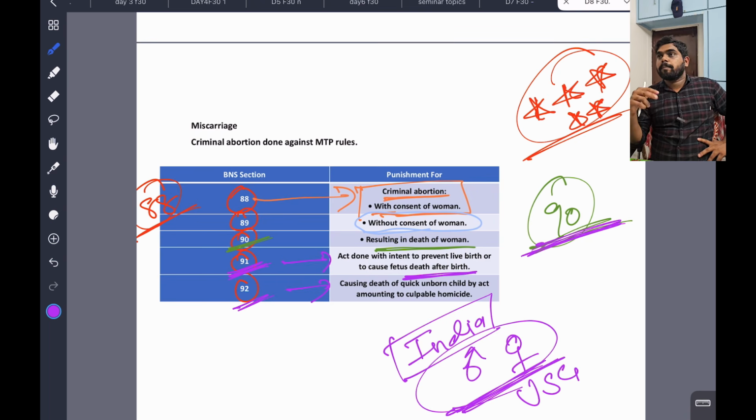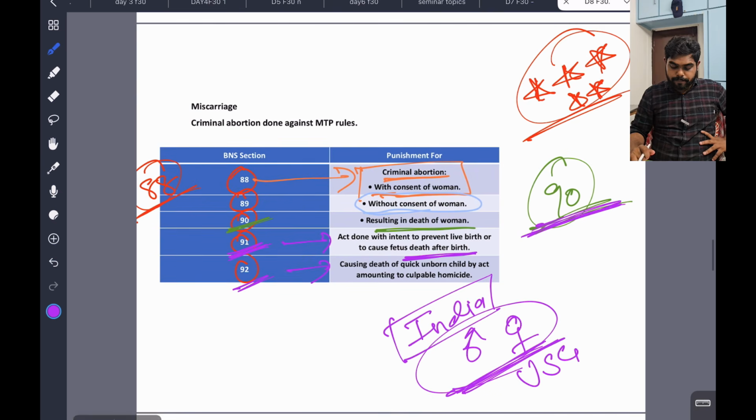You know, those people with two girls went for another pregnancy. Some doctors are doing this illegally, and they are doing feticide, female feticide. This is so bad, so bad. Okay, so this is very, very important. These sections are very important. That's why this can come as a potential question for our exam.